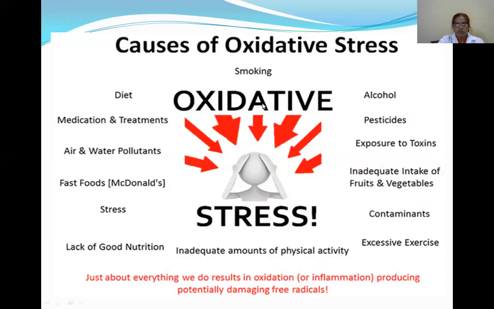So here it is: smoking, a diet rich in fat, medications and treatments, air and water pollution, fast foods, stress, contamination, excessive exercise, pesticides, alcohol consumption, exposure to toxins, and also an inadequate amount of physical activity. These are all causes of oxidative stress.